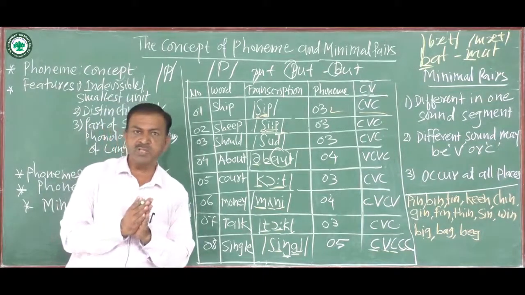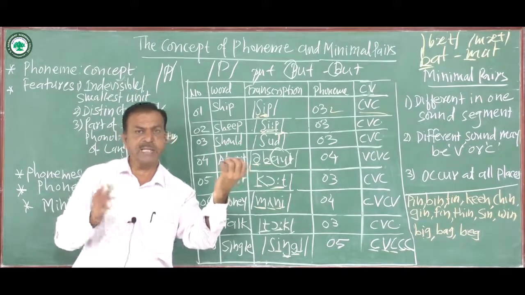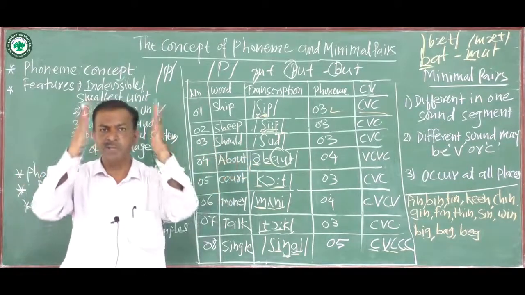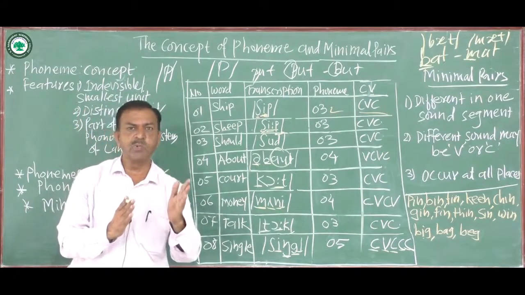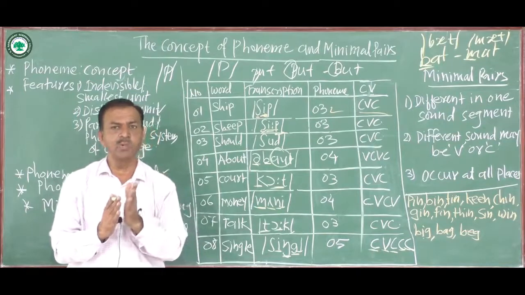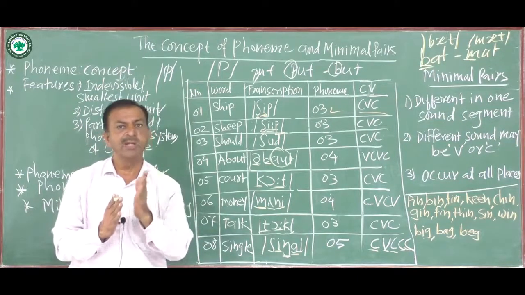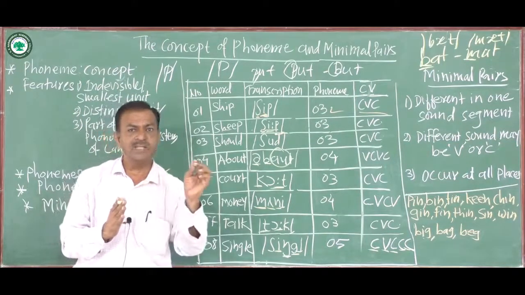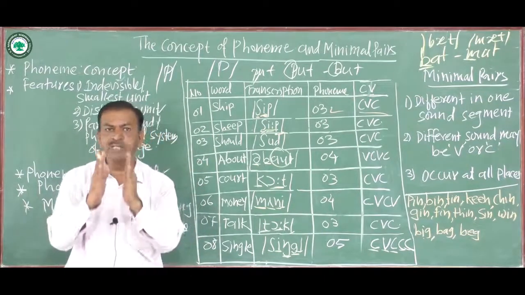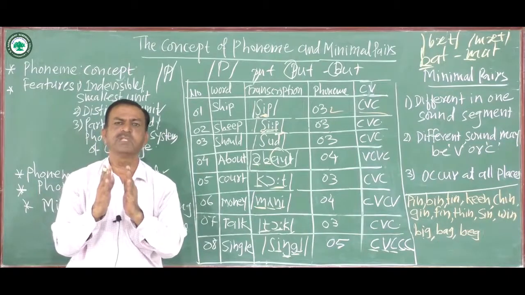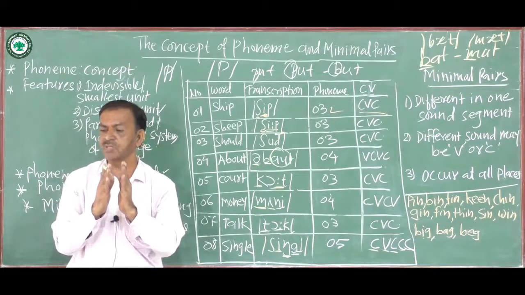What is the middle position? The first sound is the same, the last sound is the same, only the middle part of the sound is changed. For example, leave and love: l is common, v is common, only the middle part of the sound is changed.